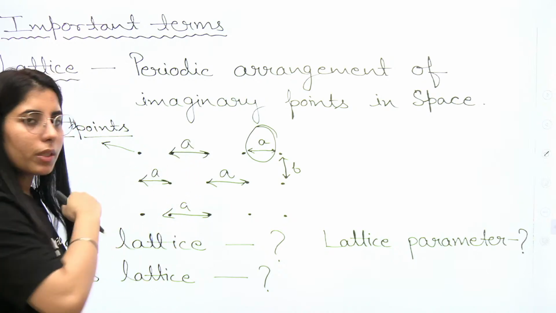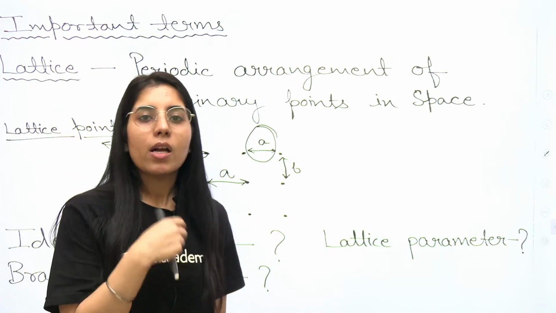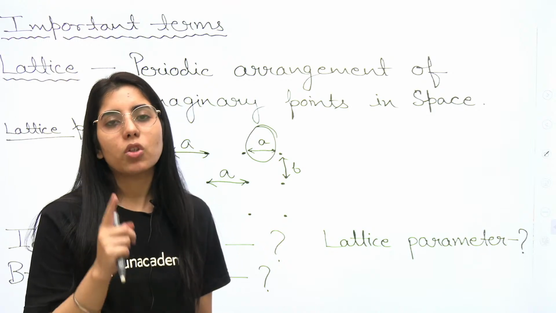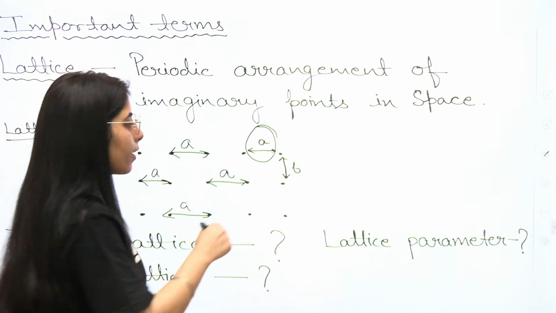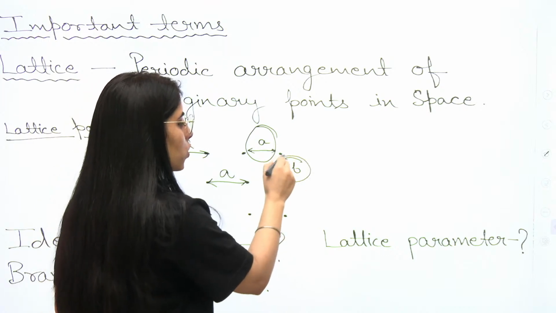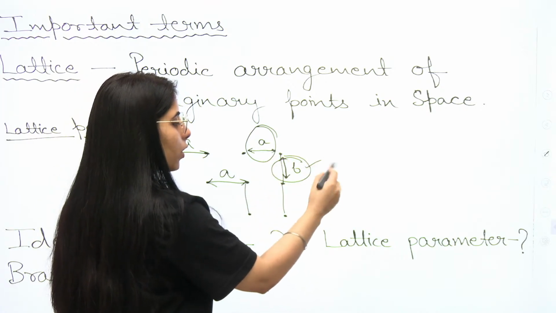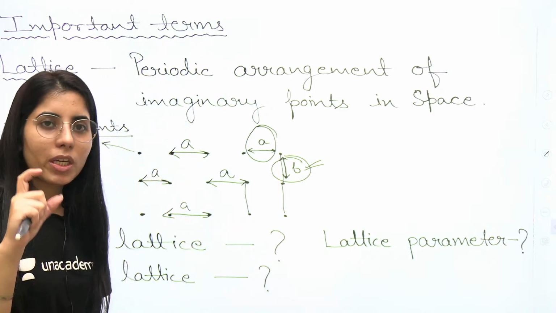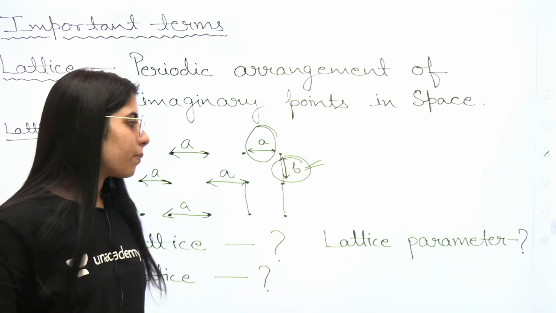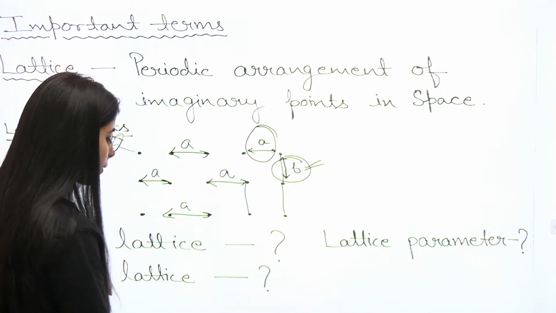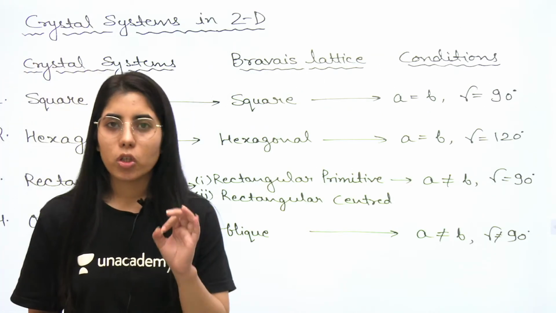So about a particular axis, the distance between two consecutive lattice points will be the same, and that length is known as the lattice parameter. Even if you look at the vertical direction, the distance between two consecutive lattice points is equal to b, and that is another lattice parameter. So these are known as the lattice parameters. Lattice parameters are also known as lattice constants.